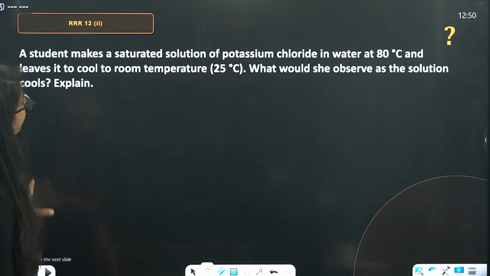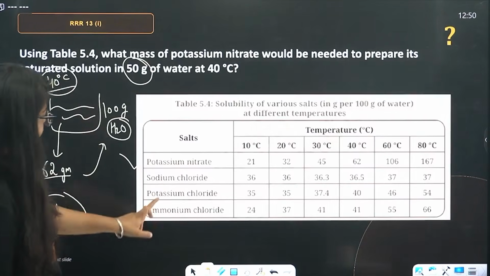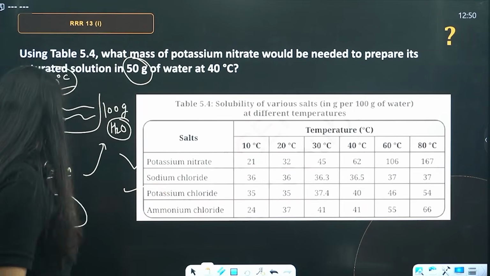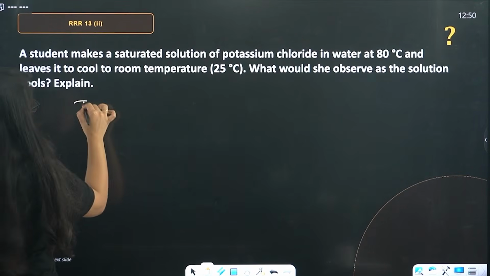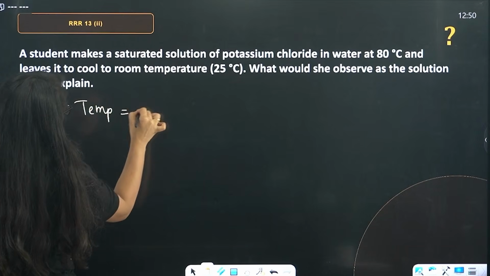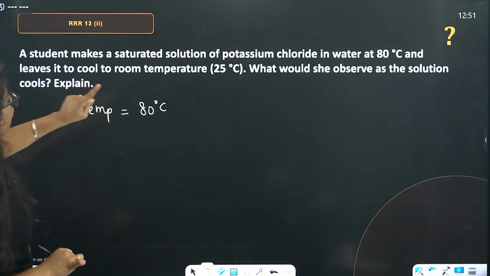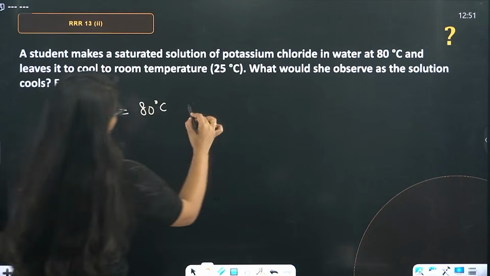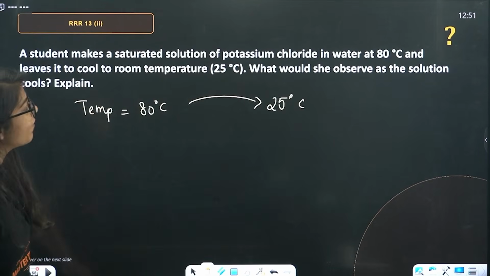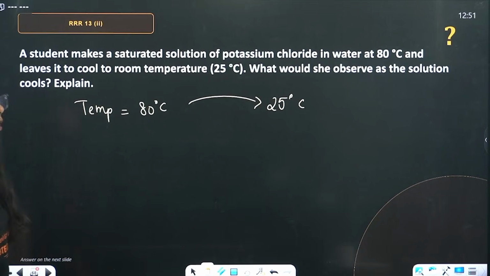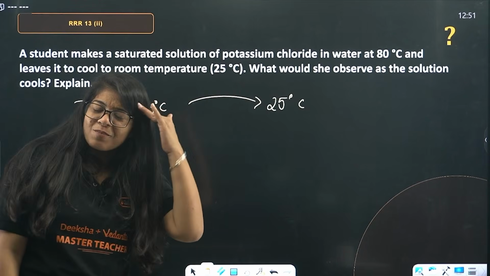Great. A student makes a saturated solution of potassium chloride. Now they are saying potassium chloride. Okay. So he is saying in water at 80 degrees Celsius. So temperature is what, beta, now? 80 degrees Celsius, and leaves it to cool to room temperature, that is 25 degrees Celsius. So the temperature is changing. What would she observe as the solution cools?